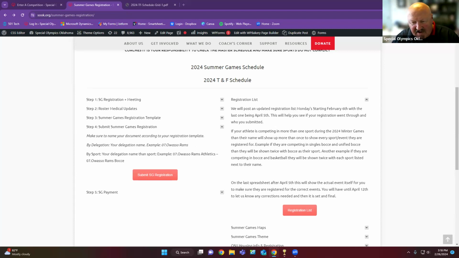A lot of them qualify, then either don't come to summer games or they do a different sport. And we will take people, but there's a limit, and a qualified bowler is going to get preference over a non-qualified bowler. So there is the chance if you register for bowling and you're non-qualified that you will not be able to bowl. Okay. Sorry, but perfect.